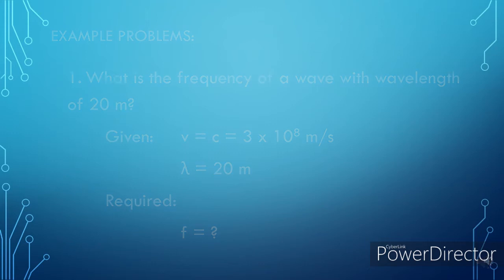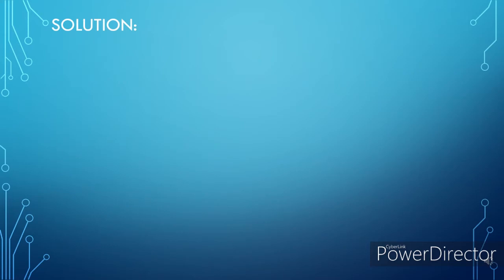For our solution, from the original formula, wave speed equals the speed of light equals wavelength times frequency, we will derive the formula for f, which is f equals the speed of light divided by the wavelength.